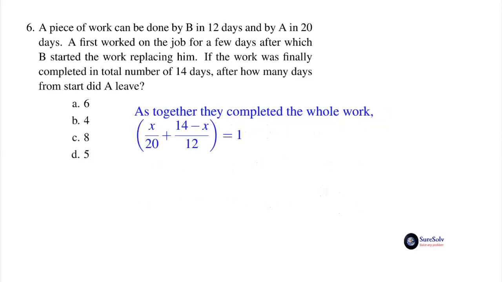As together they completed the whole work, adding the two will result in 1. X by 20 plus 14 minus X by 12 equal to 1. Or 3x plus 70 minus 5x equal to 60, and so 2x equal to 10 or x equal to 5. Answer option D, 5. Seventh question.